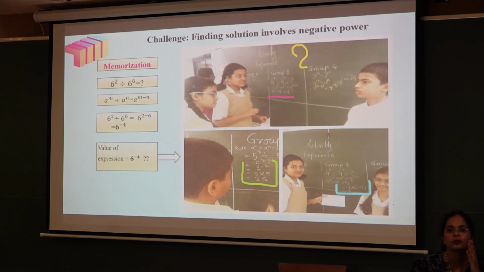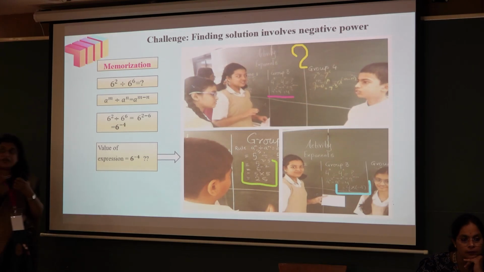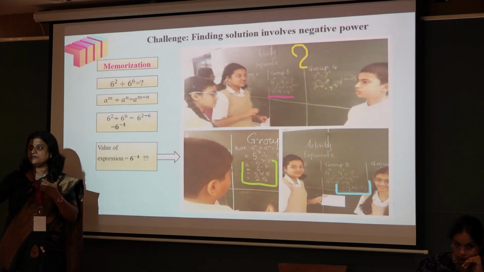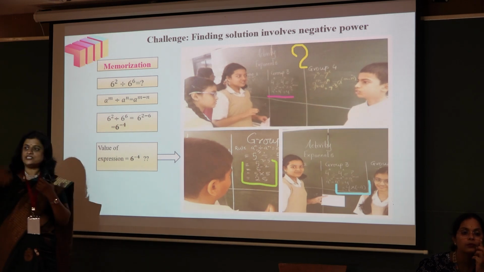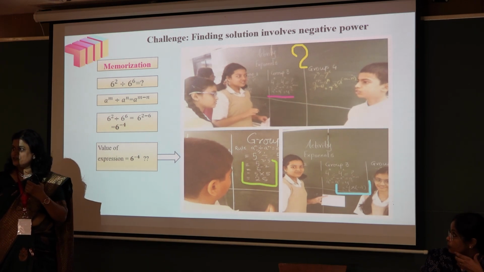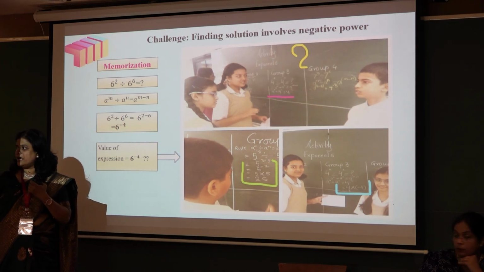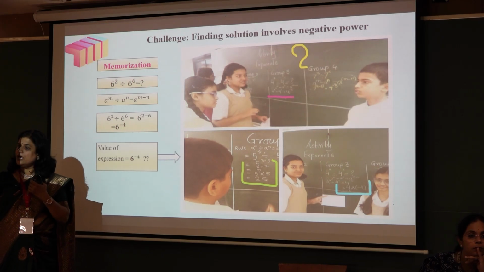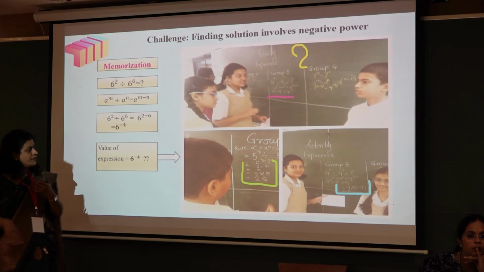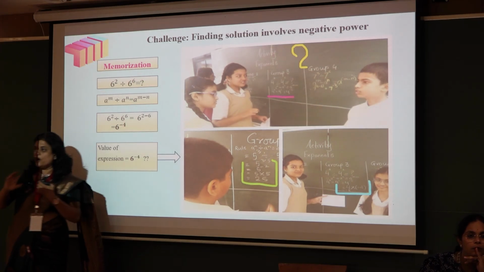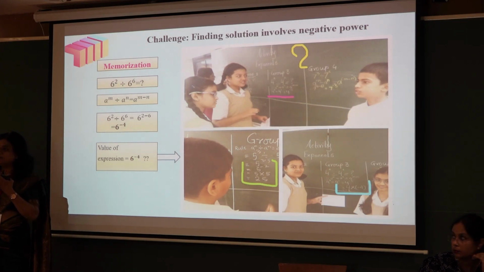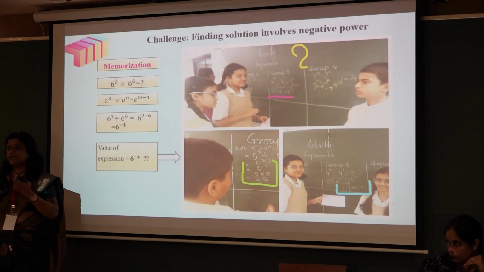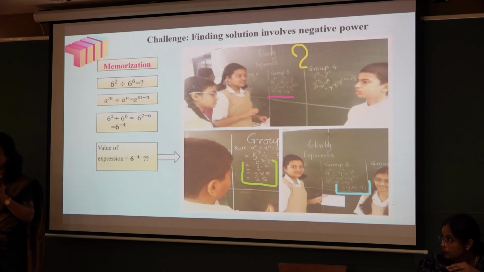Then here you can see how they have arrived at an answer. They tried their best, but all the time the answers were incorrect. The first group just ignored the negative sign of the power, multiplied as they would for the positive power, and kept the answer the same. The next group shifted the sign to one of the bases, so one is positive, one is negative, and ultimately the answer is negative.